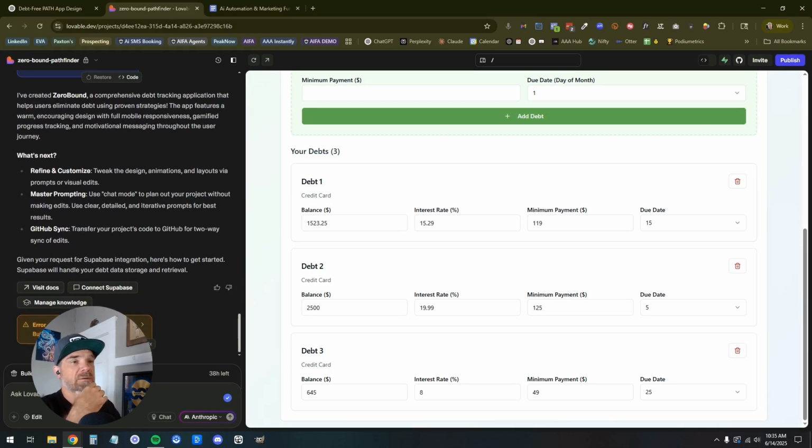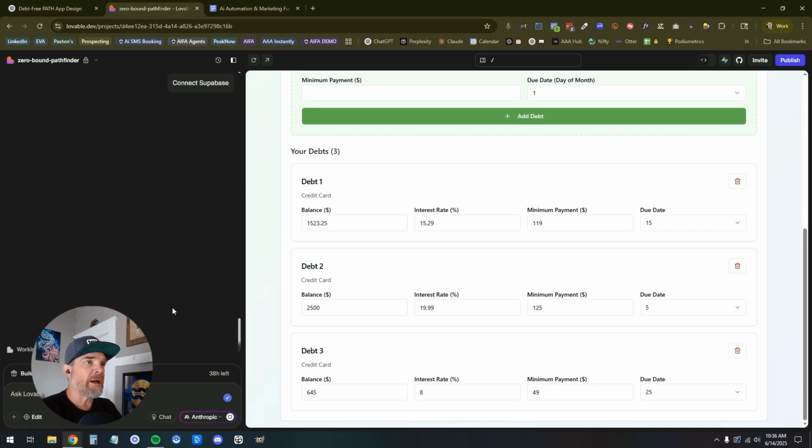Good thing I checked. Error. Make sure you check for errors first. Awesome. So, I need to connect Supabase here. This is really important when you are first setting up your project that connects to Supabase. Supabase is free with paid options like all other tools. Let's go ahead and connect Supabase right here.